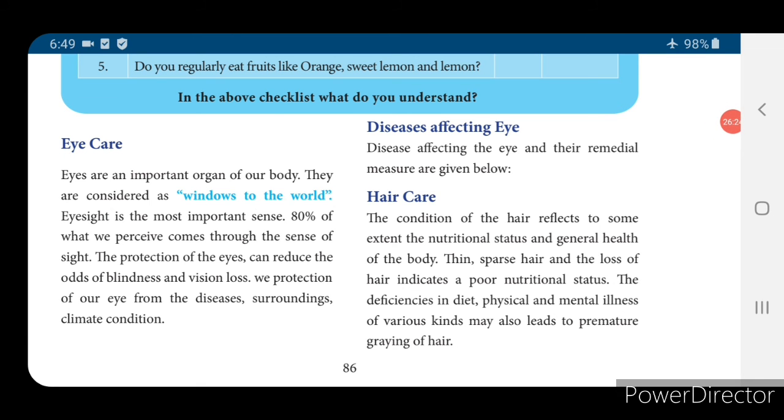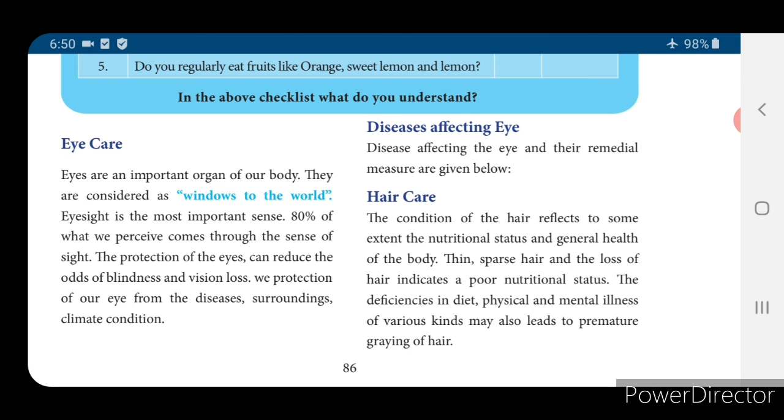Eyes are a very important organ of our body. They are considered as windows to the world. With the help of eyes only you can observe all the things around you. You can think of a blind person, how he is struggling to lead a life. So God has given wonderful eyes to you. So you have to take care of your eyes. It is very important.